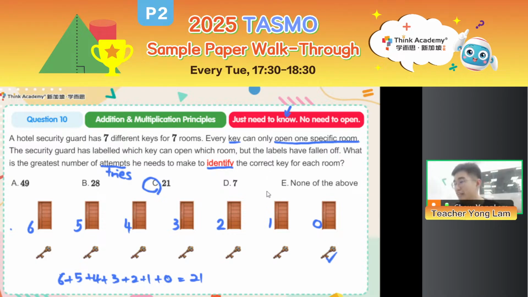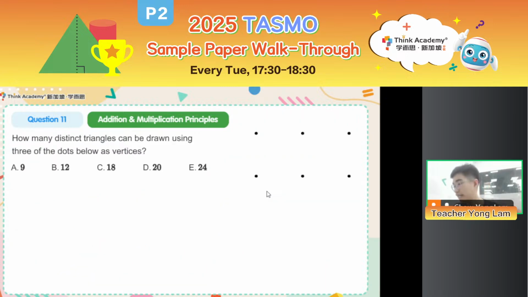All right. So hopefully after this second explanation, since sample paper 1, you are very clear and you know when do I open, when do I identify, how do I calculate the number of tries for each such question. Okay, with that, let's take a look at question 11.